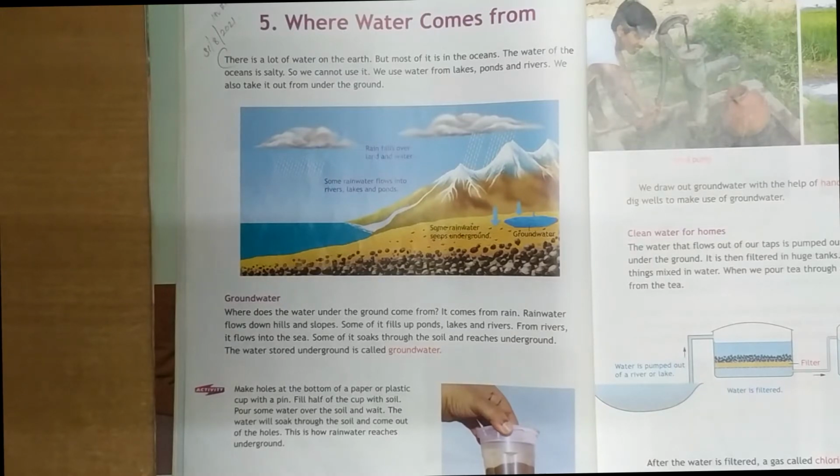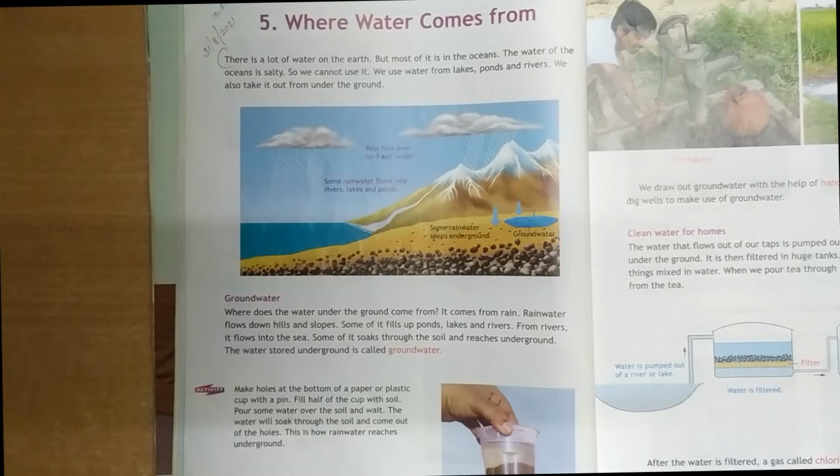First, it begins like this: where does the water come from? The main source of water is the rain, and there is a lot of water on the earth. You can find where the waters are found. The waters are found in lakes and ponds and rivers, and mostly in oceans.